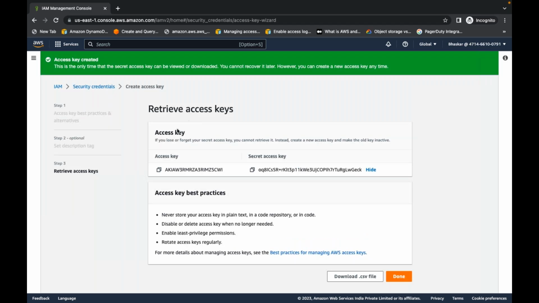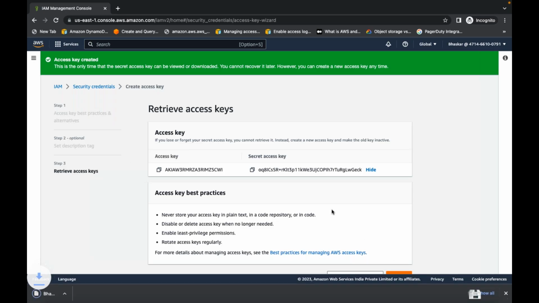So this is Bhaskar's access key and secret key. He can download also. Is the admin sharing the access keys and secret keys to Bhaskar? No. The admin has attached the policies so that Bhaskar can generate his own access keys and secret keys. Clear?